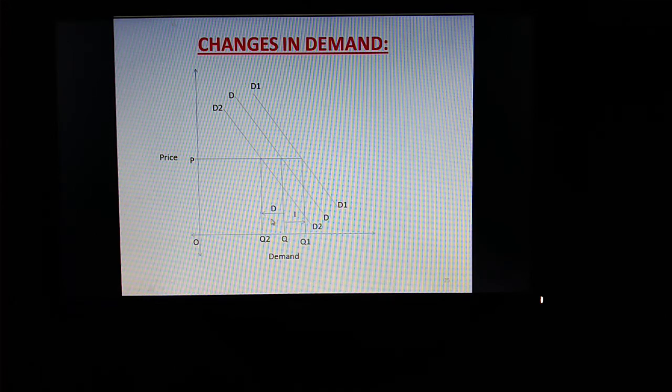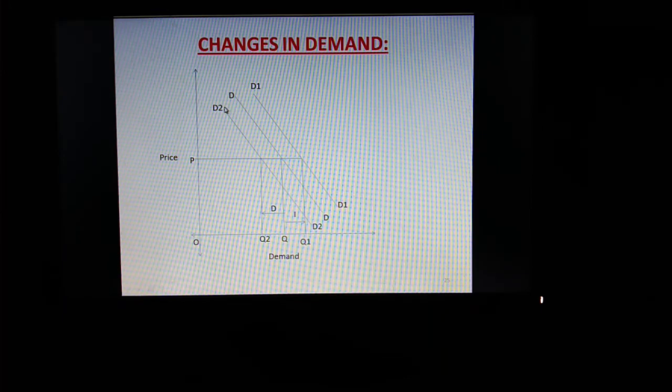Now in case of increase in demand, new demand curve shifts towards right side. If DD is original, then D1 has shifted to right side, and the intersection is now at point OQ1, right? So this particular rightward pointing arrow explains increase in demand curve. This I stands for increase in demand. Okay, now again the original demand curve is DD.